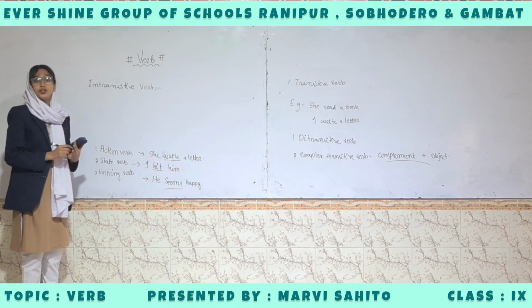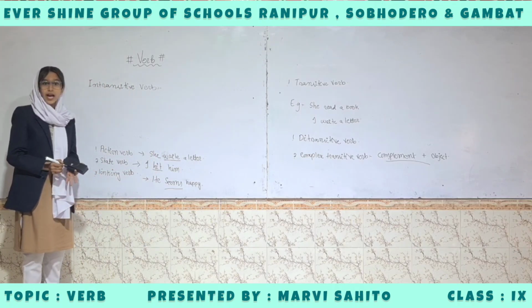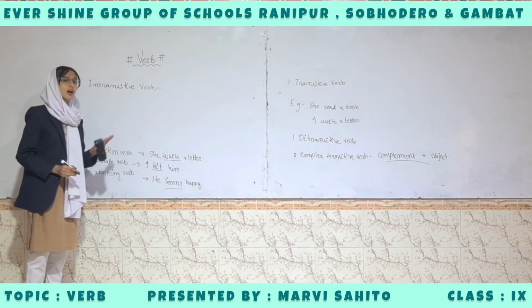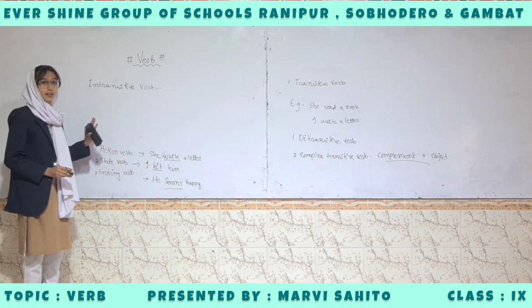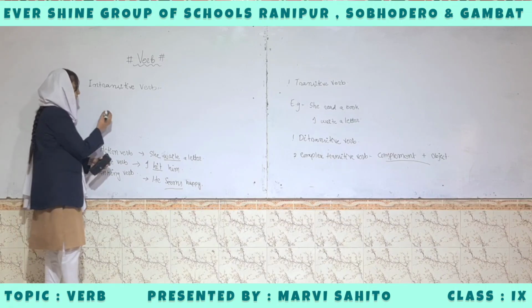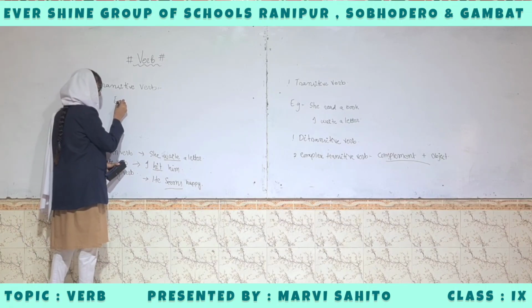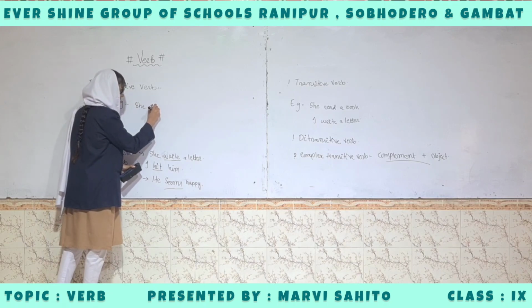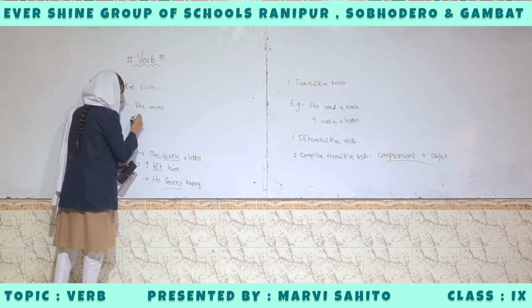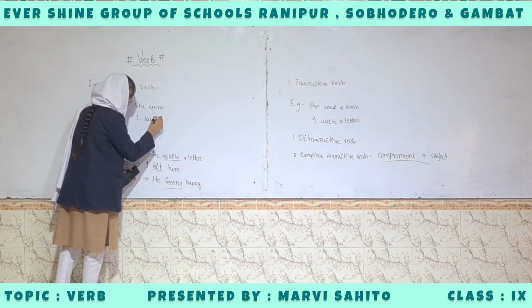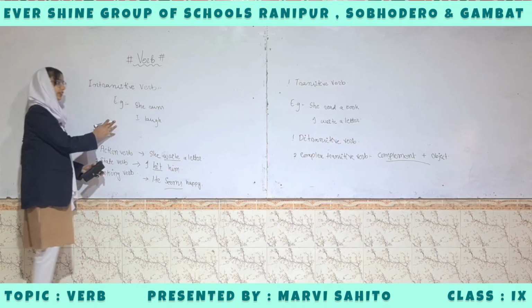For example, she runs, I walk, she climbs, etc. These are intransitive verbs because these sentences have no object. They have complete meaning and sense. For example, she runs. I love.